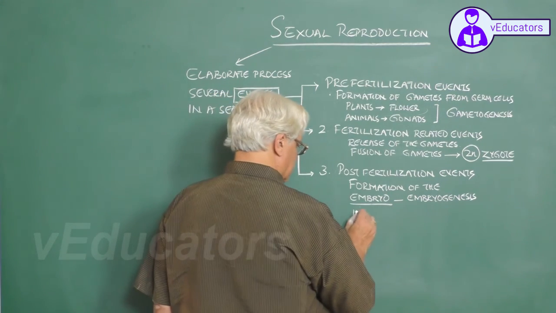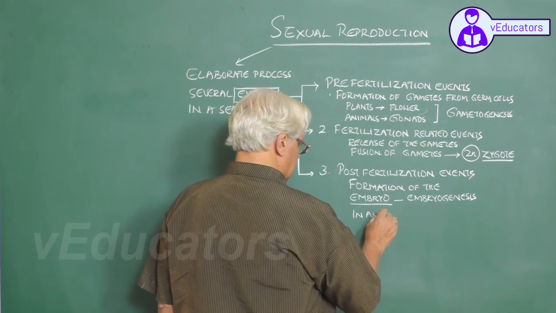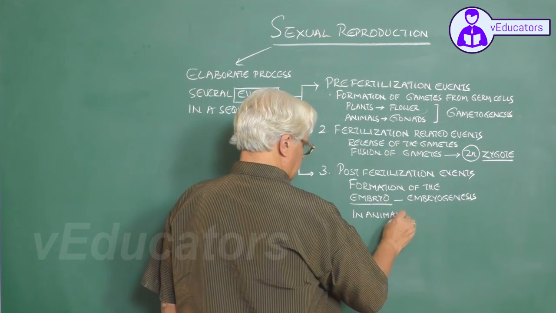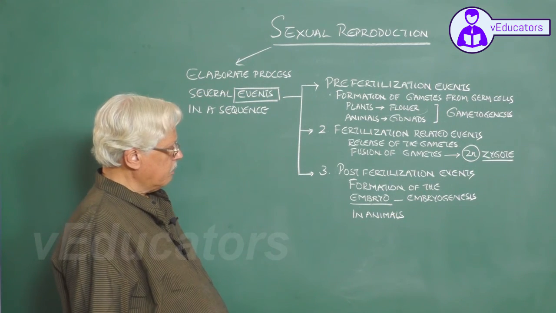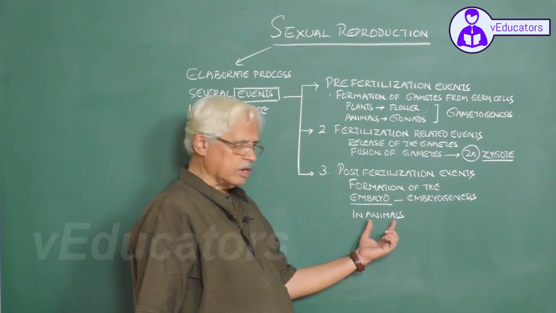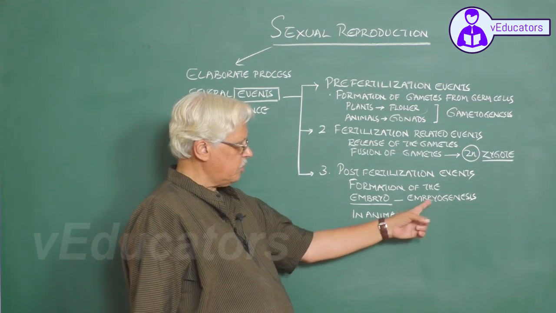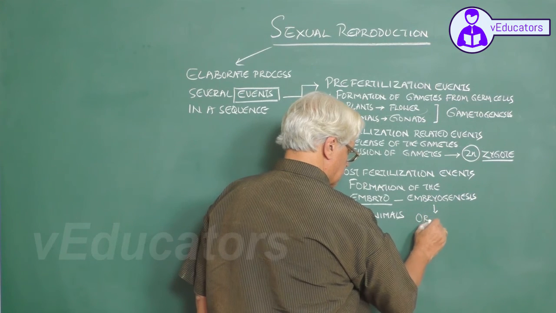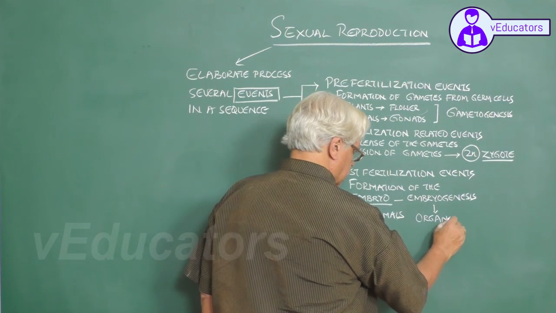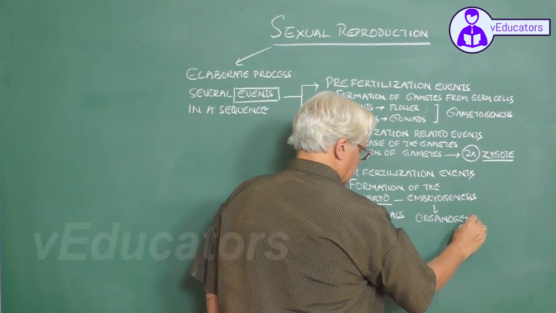In animals, which are comparatively more highly organized than plants, embryogenesis is followed by organogenesis.